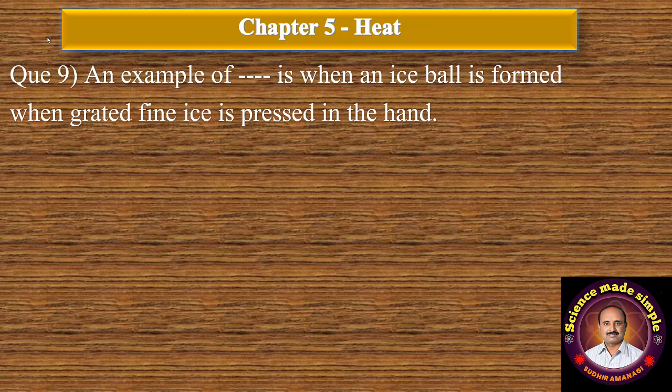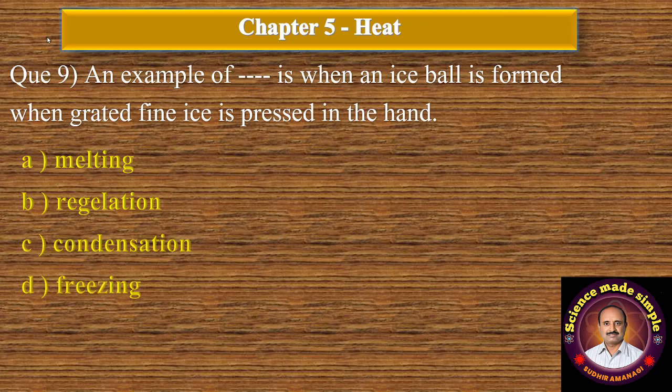Question number 9. An example of dash dash is when an ice ball is formed when grated fine ice is pressed in the hand. Option A melting, B regelation, C condensation and D freezing. The correct answer is option B regelation.